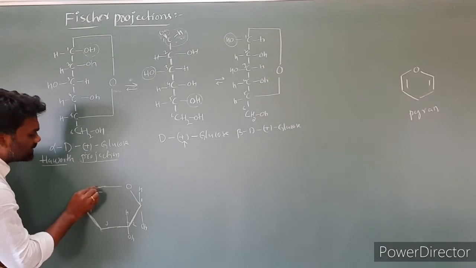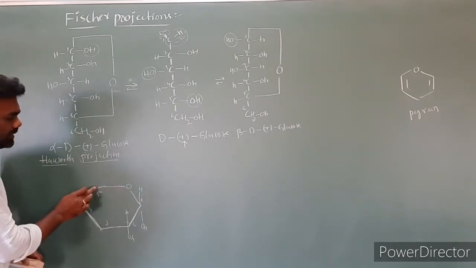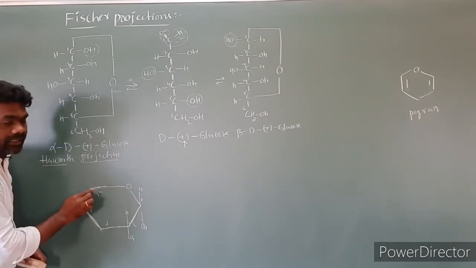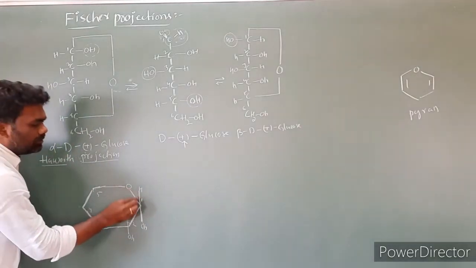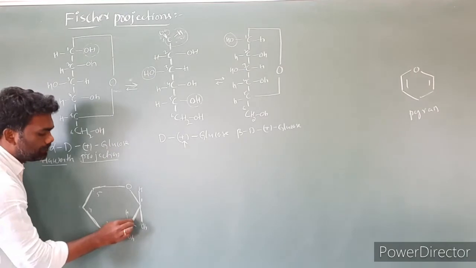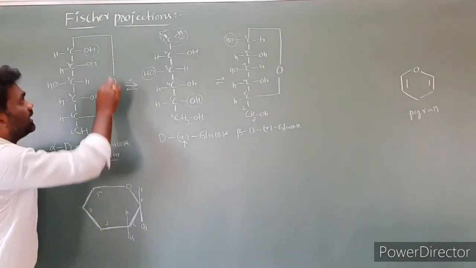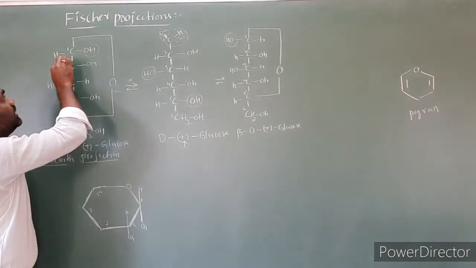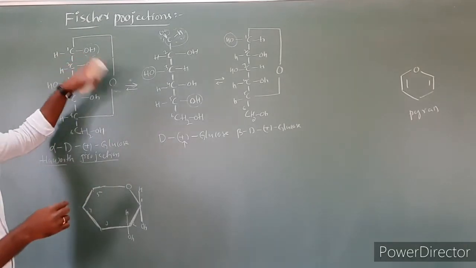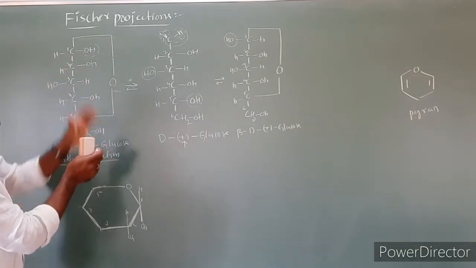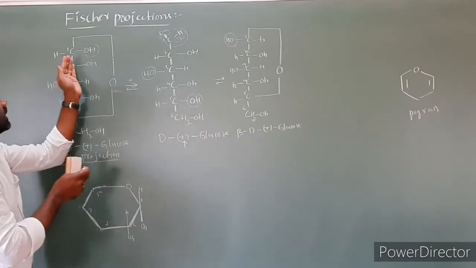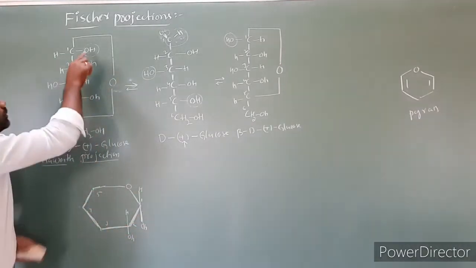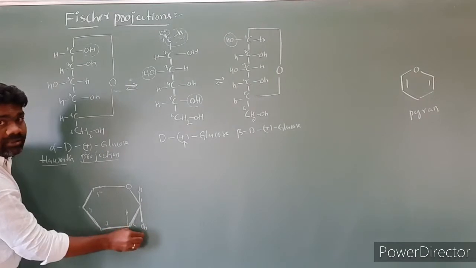So each corner is a carbon atom. For the simplest way of understanding, I am taking just a bond line structure. This is the bond line structure. At the first carbon, OH is present at the right side and H at the left side. So what are the groups present on the right side? We have to take them at the bottom. So OH present at the right side, I took down.